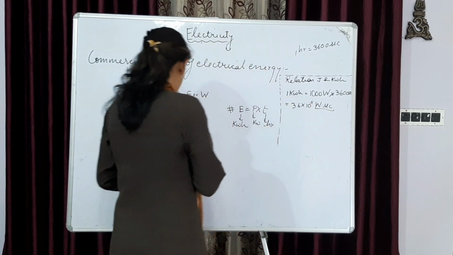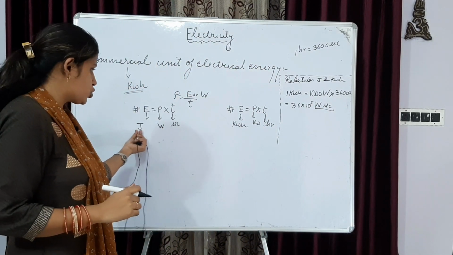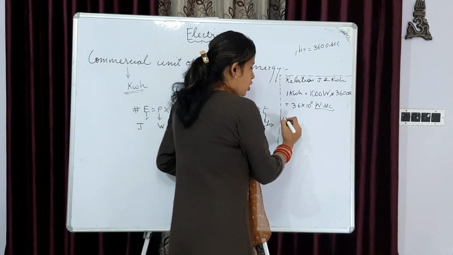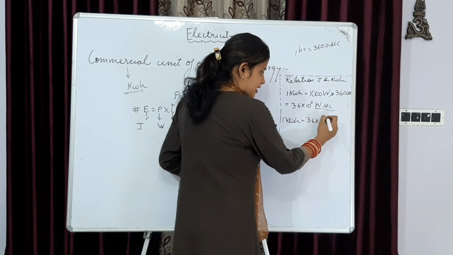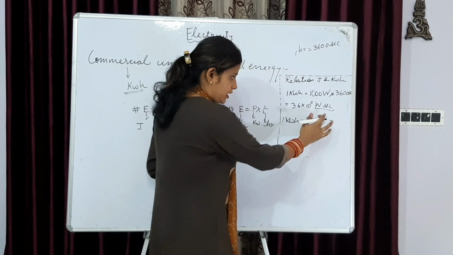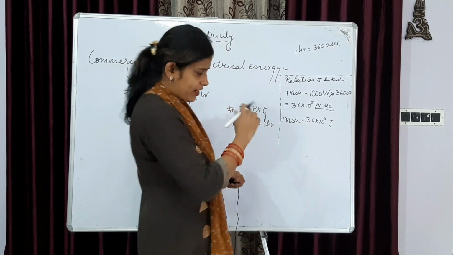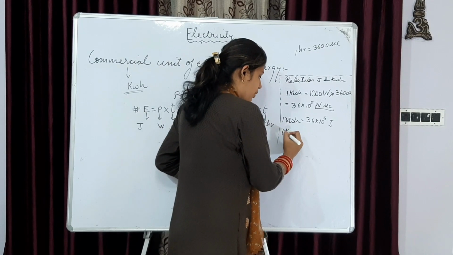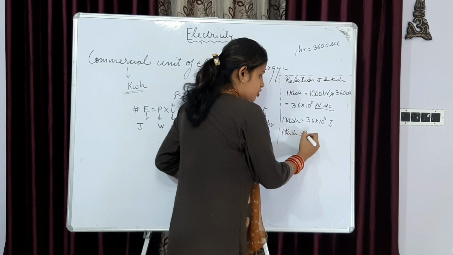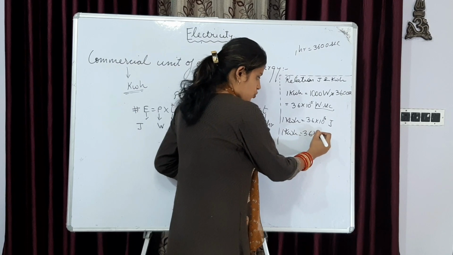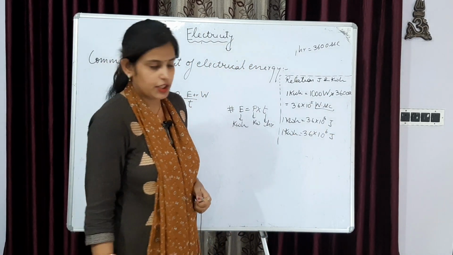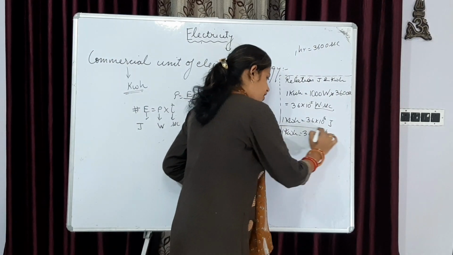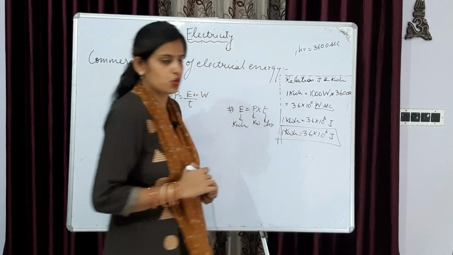What is watt and second? Multiplication of watt and second is joule. So you will get 1 kilowatt hour is equal to 36 into 10 to the power 5 joule. We can adjust it and get 1 kilowatt hour is equal to 3.6 into 10 to the power 6 joule. This is the standard relation between kilowatt hour and joule.